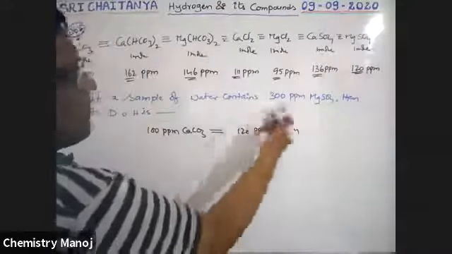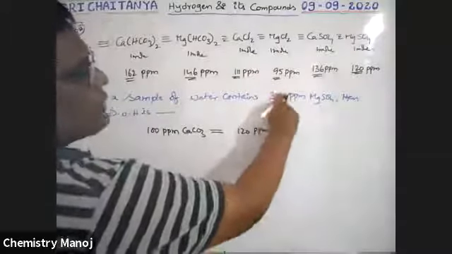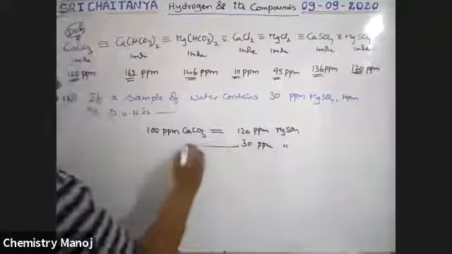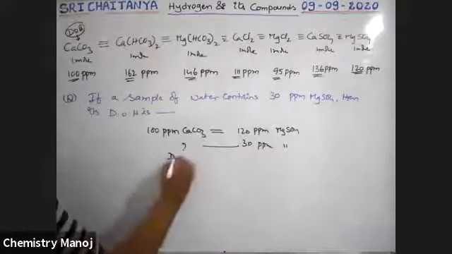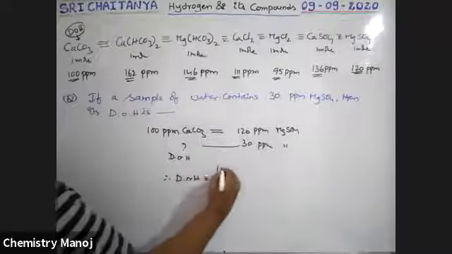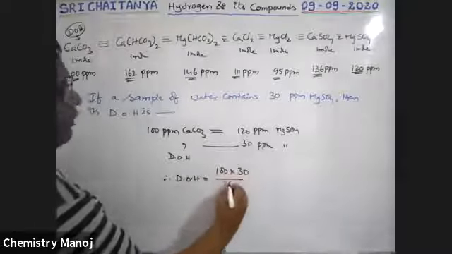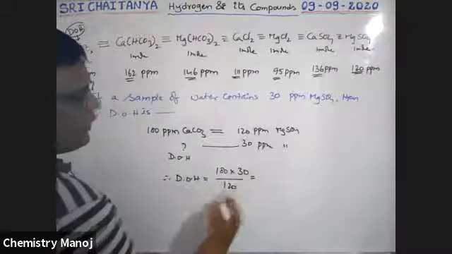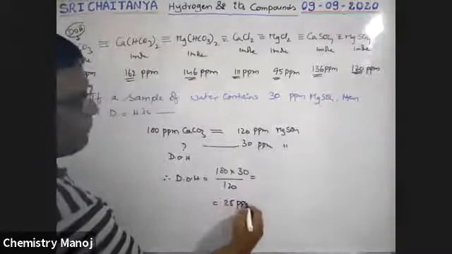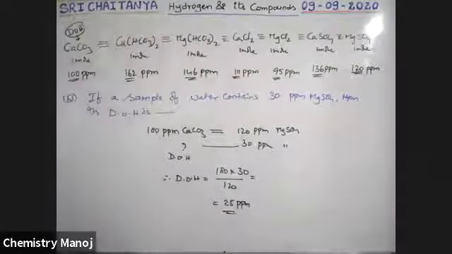Therefore, 30 ppm MgSO4 is equal to how much? That is the degree of hardness. Therefore, degree of hardness is equal to 100 into 30 by 120, which is equal to 25 ppm. Our answer is 25, not 30, boys.